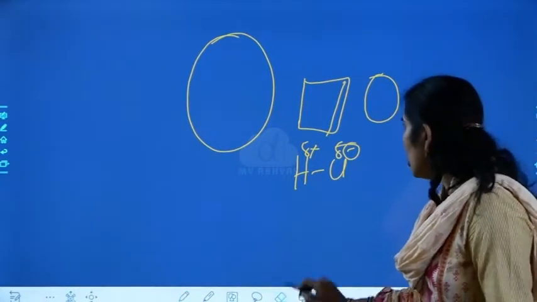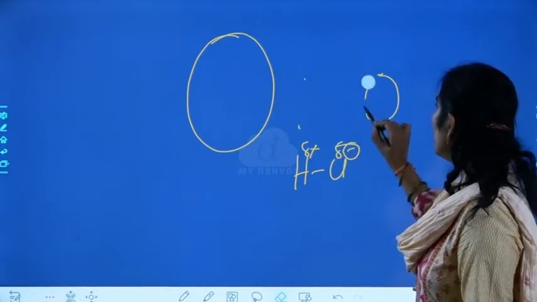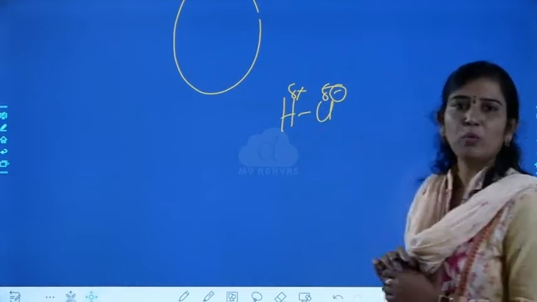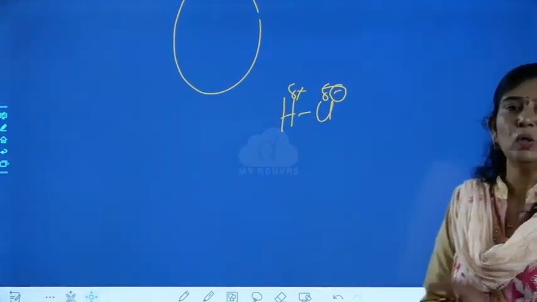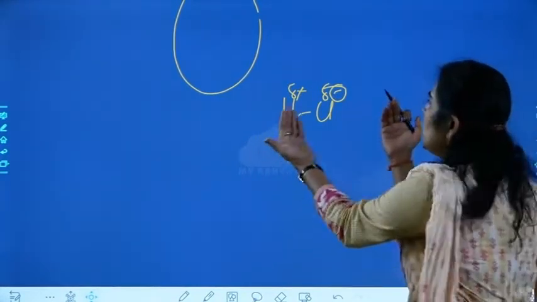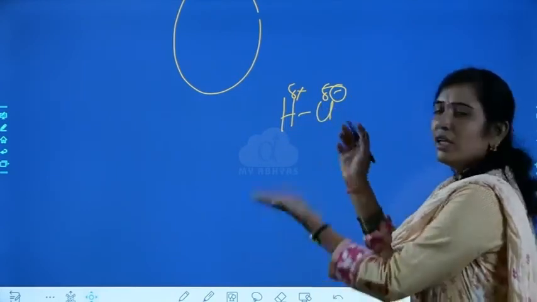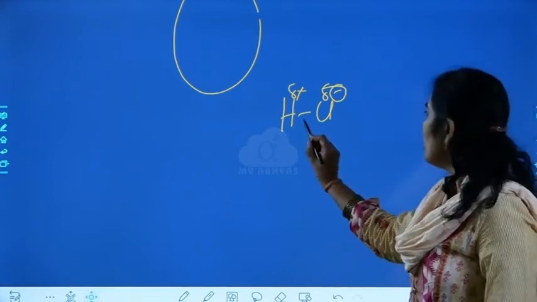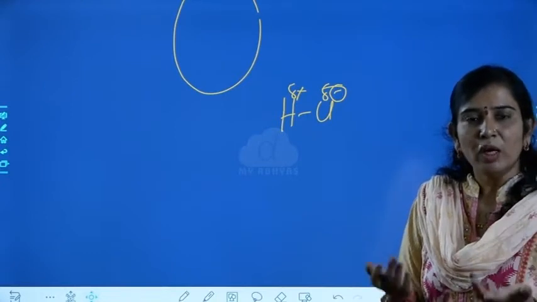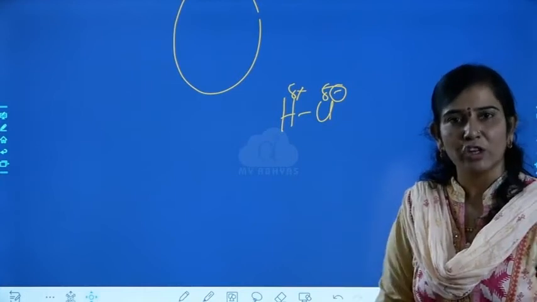So there are two poles, one positive pole and another negative pole. This we call a dipole. Di means two, there are two charges. When these two opposite charged particles come close to each other, there is attraction, and a bond takes place. Such a bond, we call a dipole-dipole bond or dipole-dipole interaction.